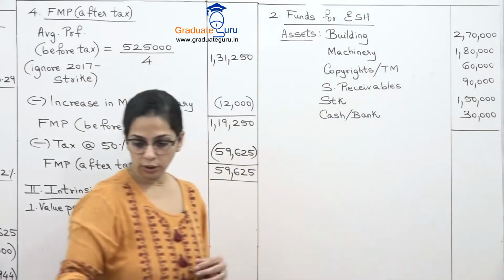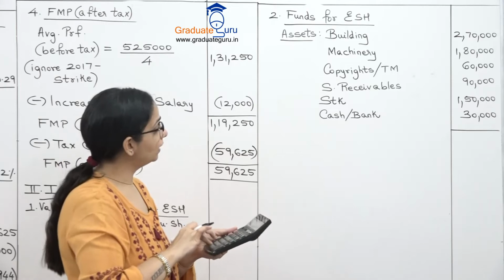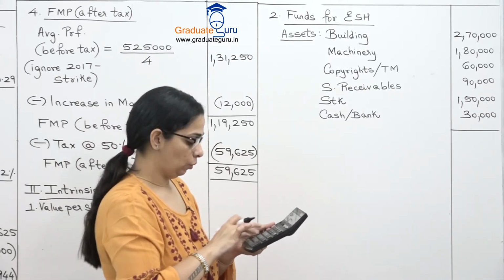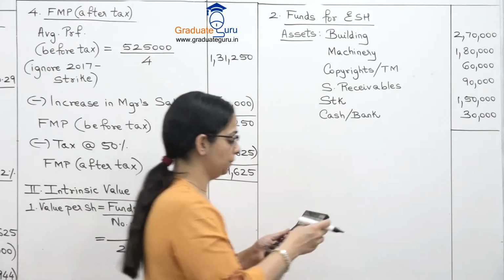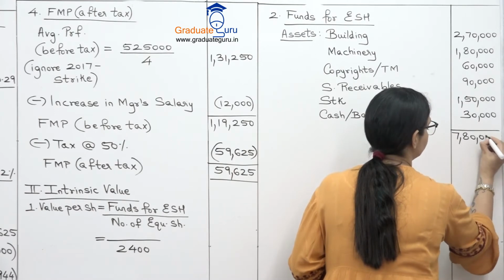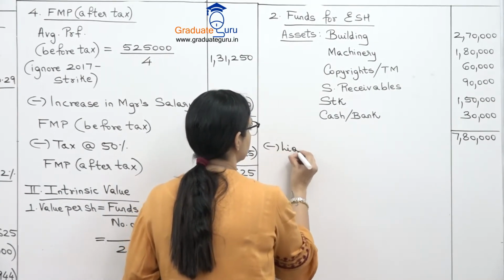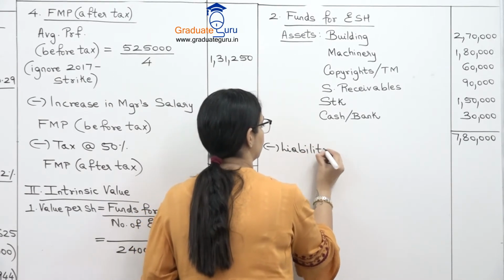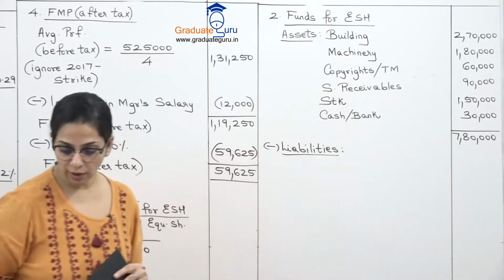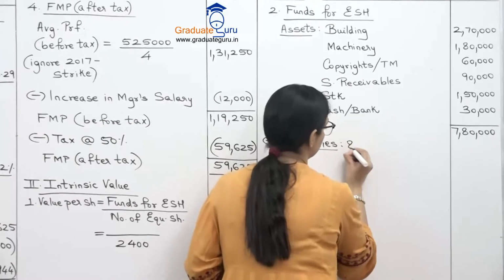So let's take a total of all our assets. 2,70,000 plus 1,80,000 plus 60, 90, 1,50,000 and 30. Our total assets are 7,80,000. And from that we will subtract our liabilities. Liabilities, we have two things. One is debentures and one is current liabilities.